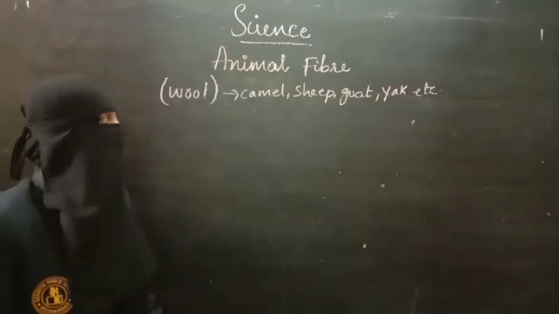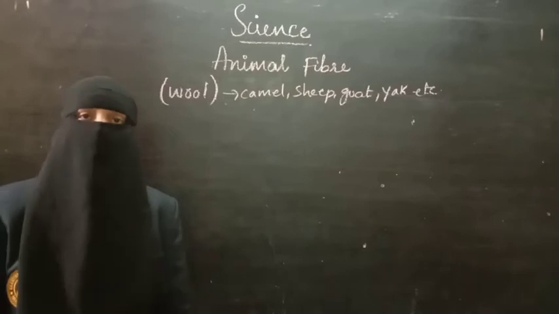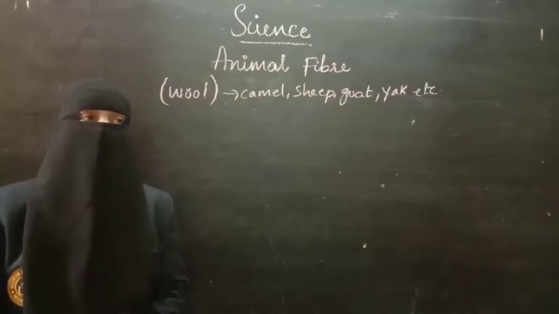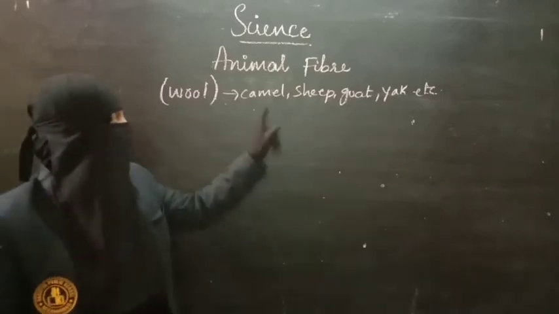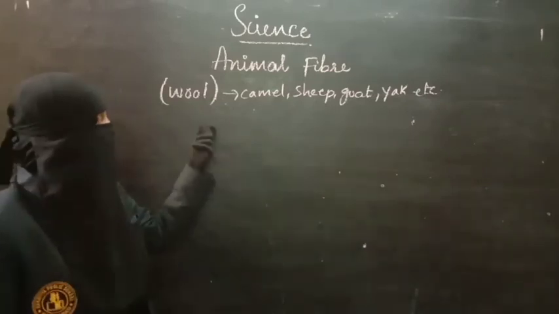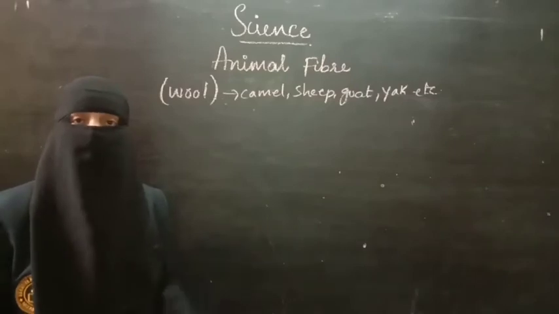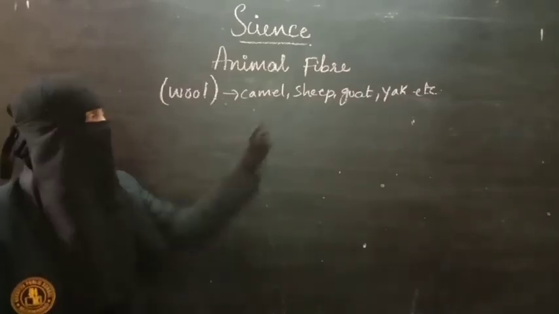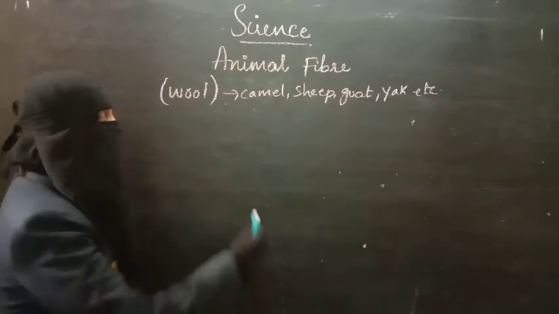So what is the use of wool? First of all, wool can be used for making woolen clothes like sweaters, mufflers, shawls, long coats, and table cloths. There is a difference in the type of wool we get from these animals. Wool is obtained from all these animals, but usually special types of goats are rare.